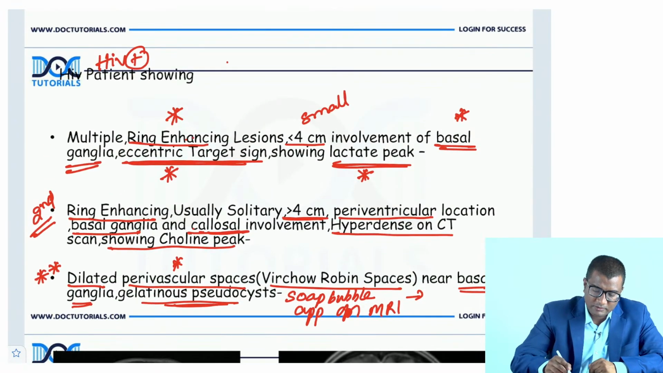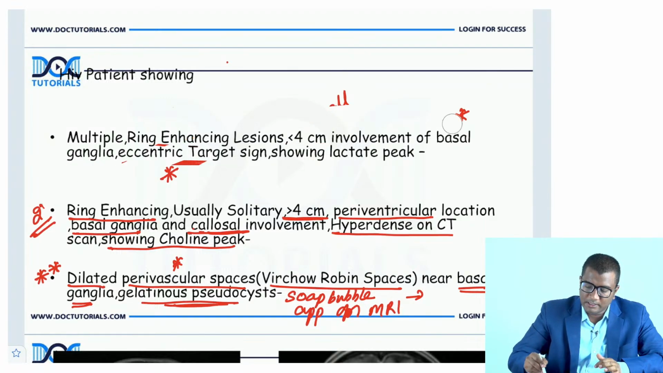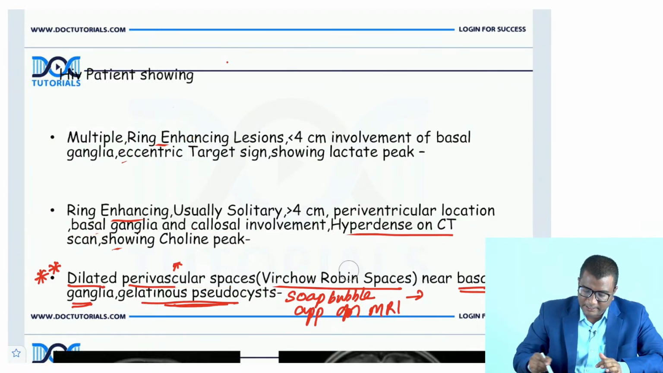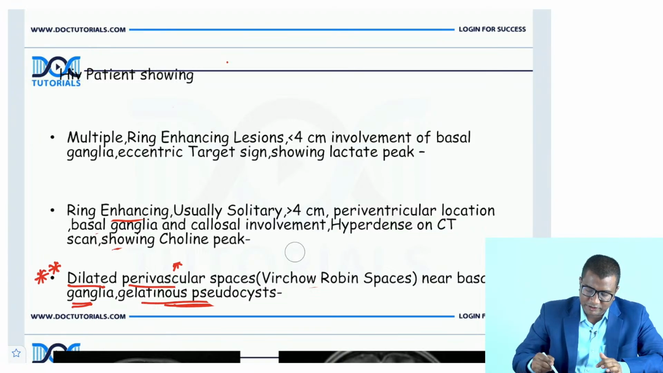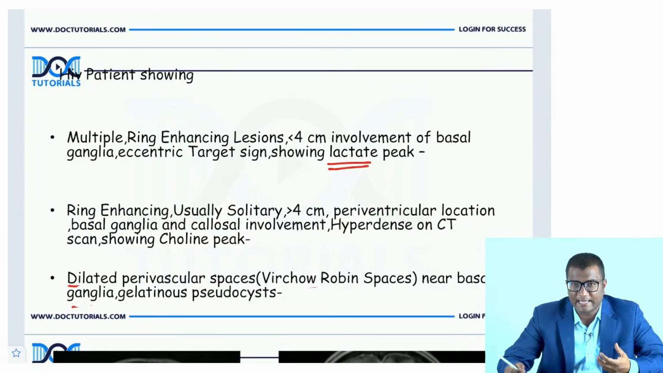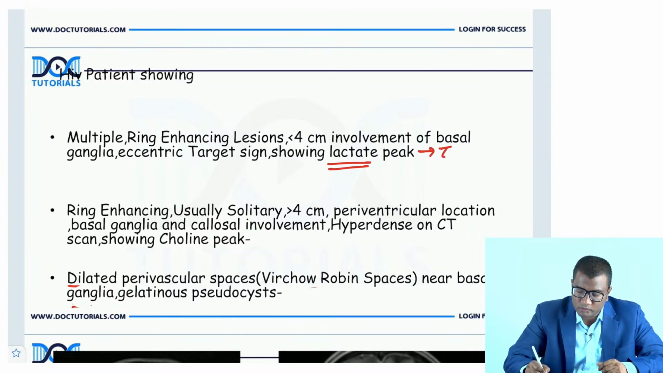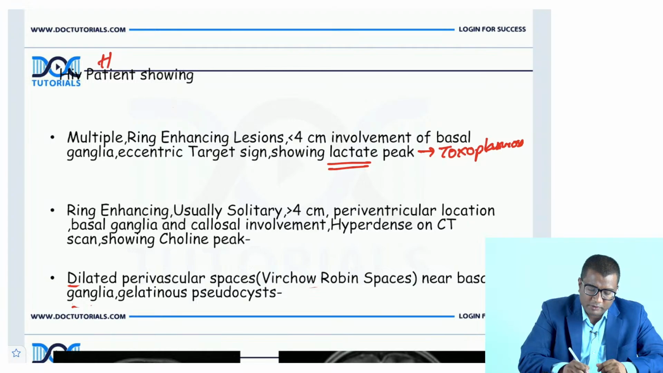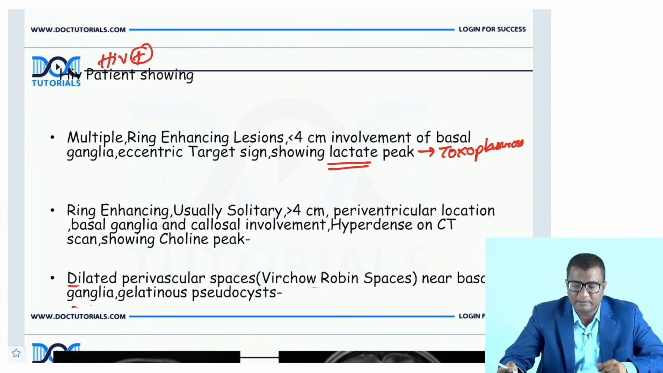So let us look at these things once again. If you are getting multiple ring enhancing lesions which are very small, showing involvement of the basal ganglia, having an eccentric target sign and having a lactate peak because of the necrosis there, this is toxoplasmosis. So it's an HIV positive patient showing these multiple ring enhancing lesions.